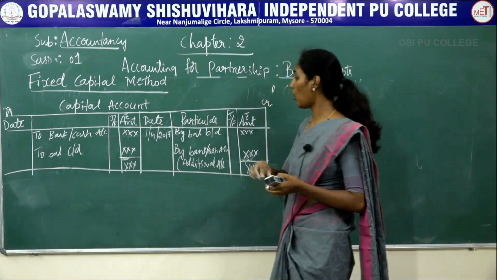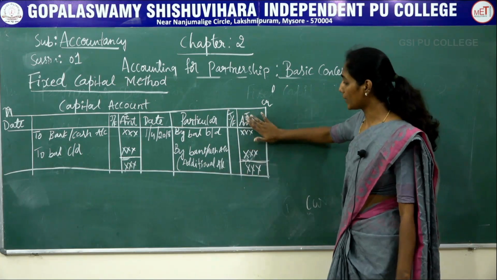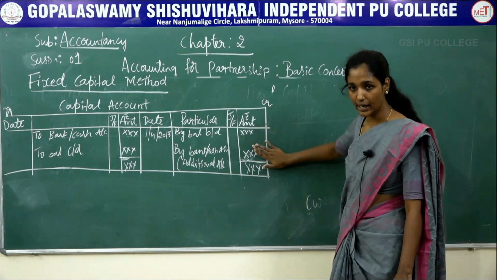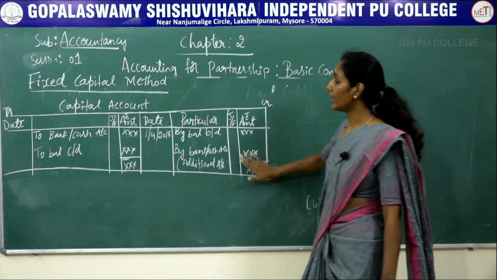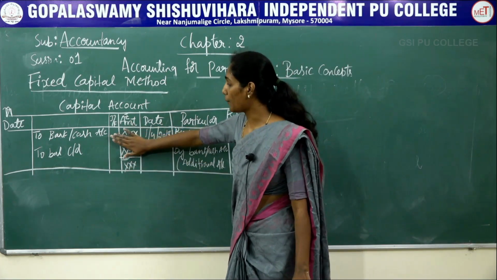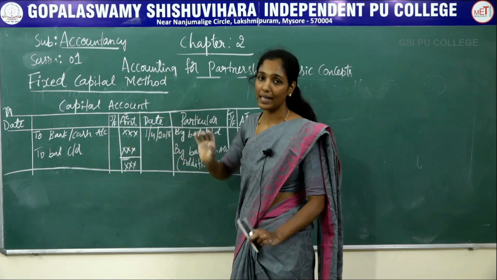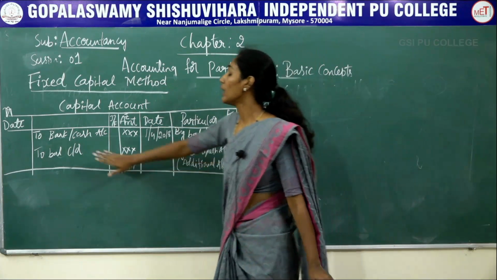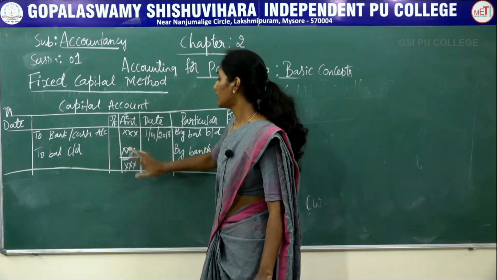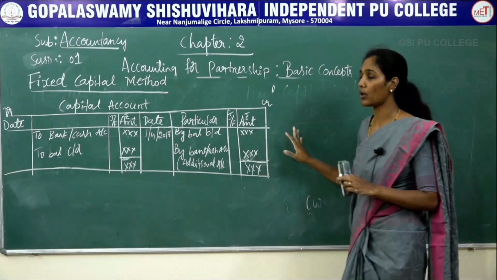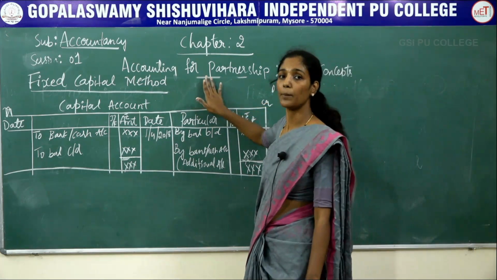So once you record all the transactions in the partner's capital account, make a total first at the credit side, then deduct the capital withdrawn by the partner at the debit side. Then you will get the balance amount that should be written as to balance carried down. So this is the format of partner's capital account under fixed capital method.